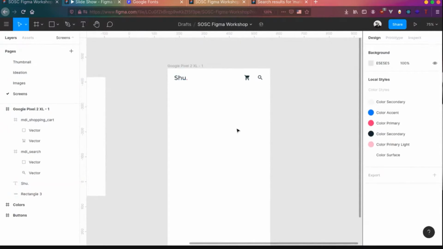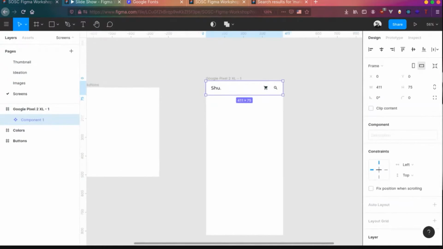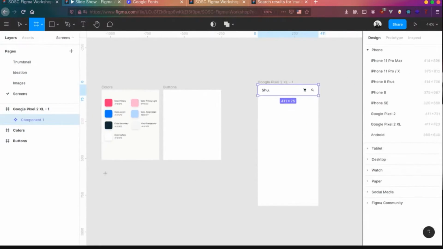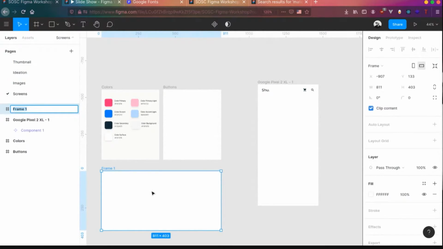Now you can see that this navigation drawer is common, right? So we can convert this to a component. I select everything together and create a component out of it. It's a good idea to keep your components separate from your screens, so I'll create a separate frame over here on the side and name it navigation.